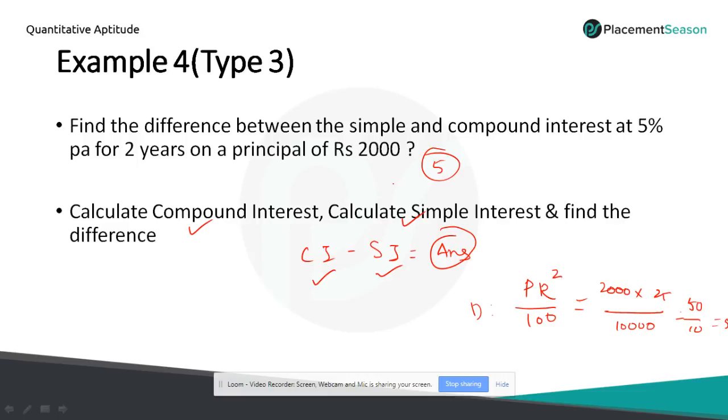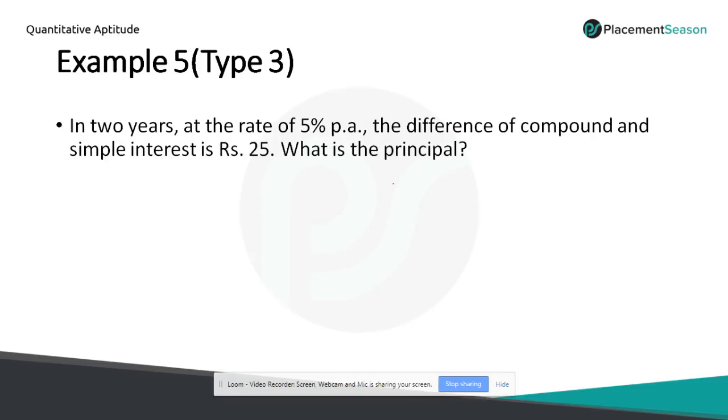If you want to calculate the difference between simple and compound interest for 1 year, it will always be equal to 0. So there is no difference between simple and compound interest for 1 year. Okay, let's try the second problem with this formula. We have discussed the formula, difference equals PR square by 100 square.